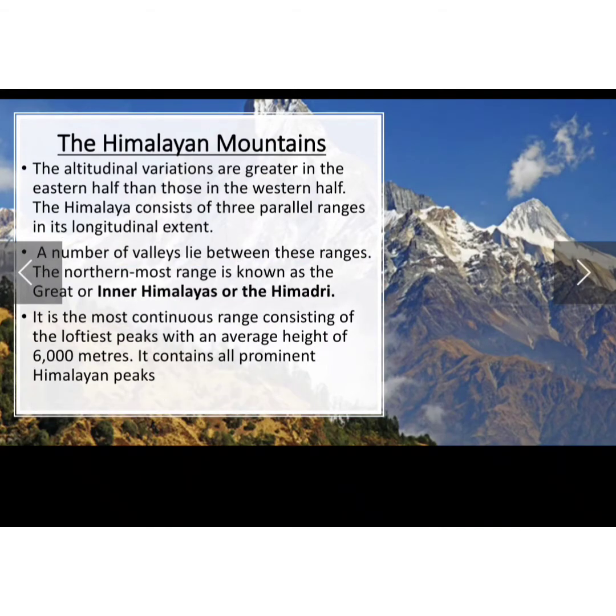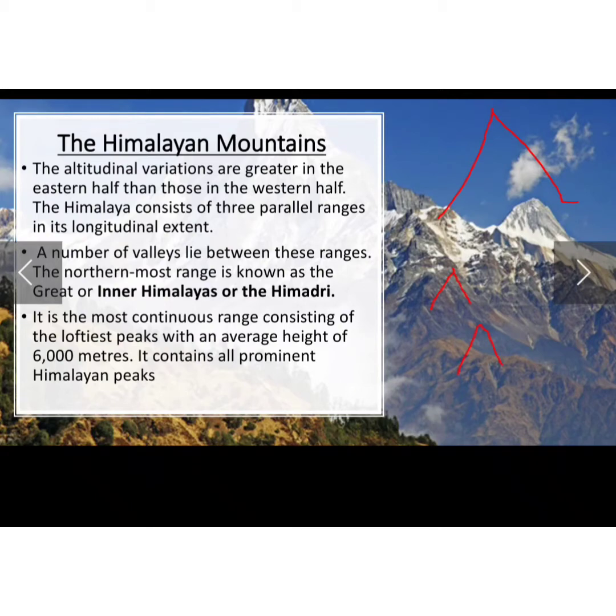Next, talking about their altitude, they also vary. In the east, they have a greater altitude than in the western side. So in the east the peaks are taller as compared to the west. In the west there are very small peaks compared to the east.